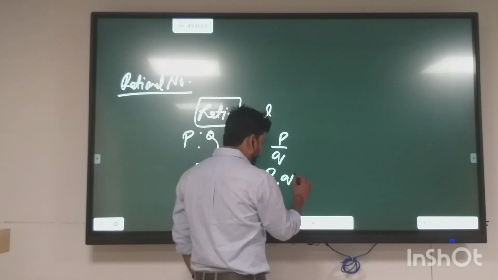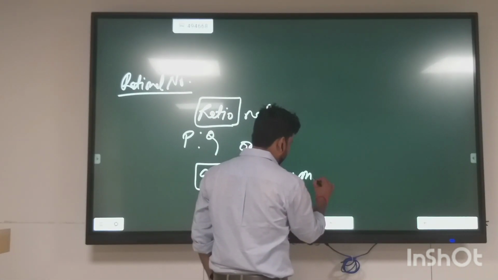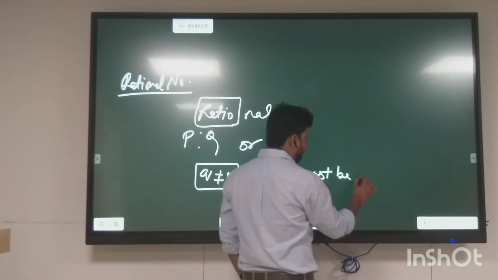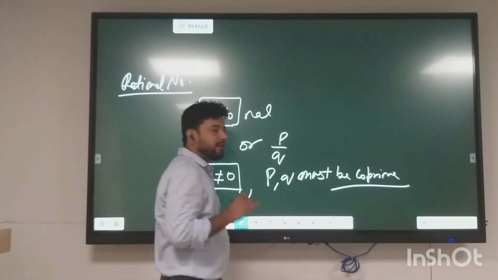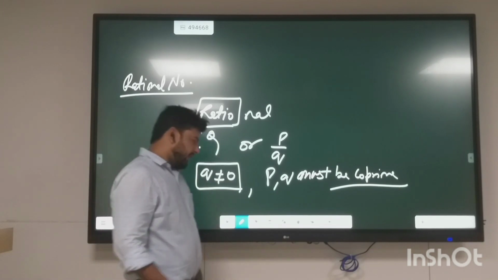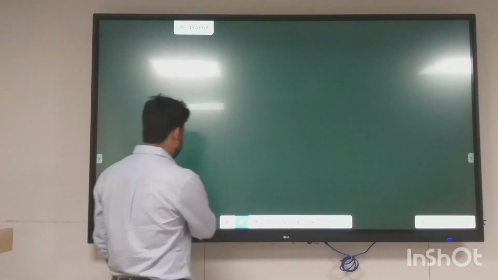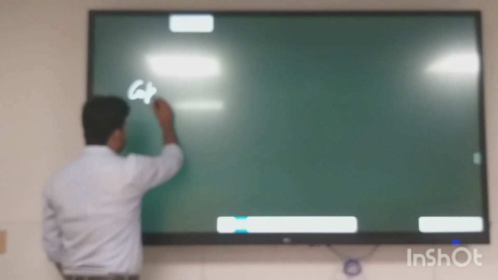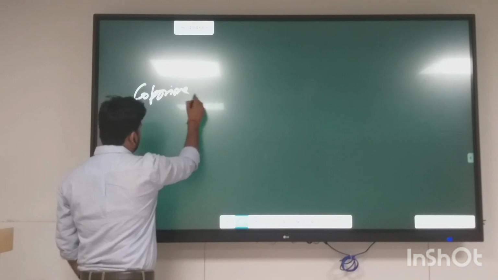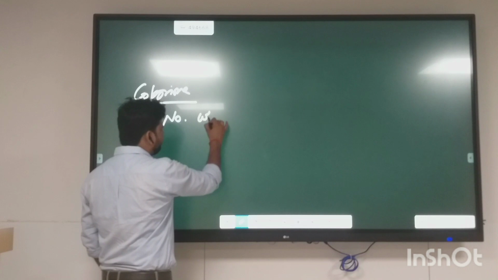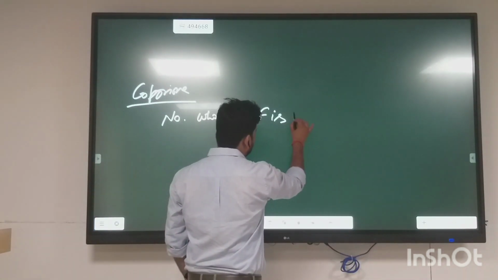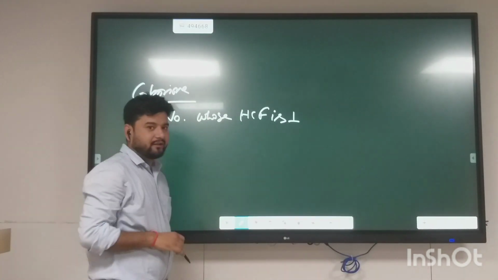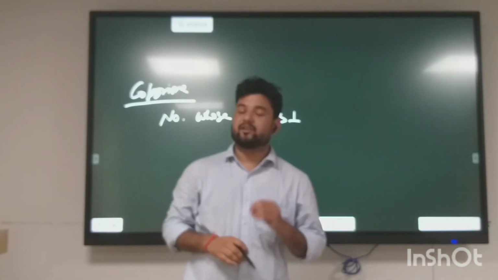There is also one more condition: in P upon Q, P and Q must be coprime. What is coprime? Coprime are the numbers whose HCF is 1, meaning there is no common factor other than 1.